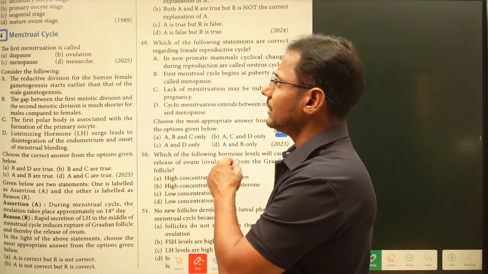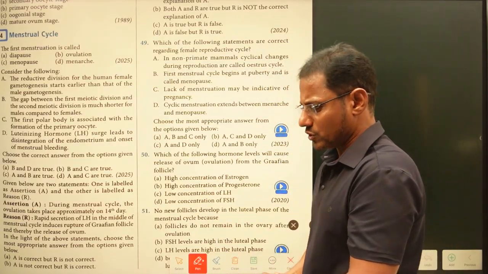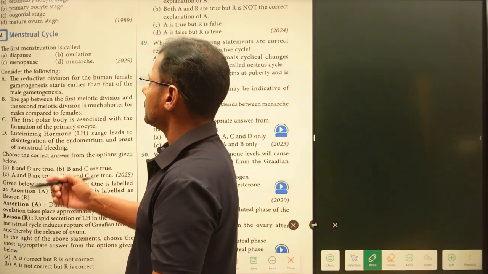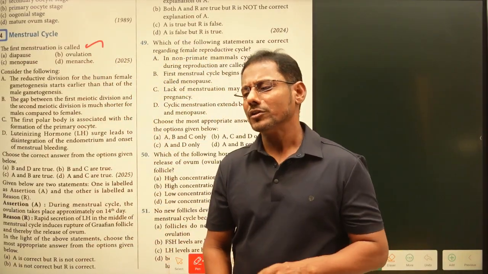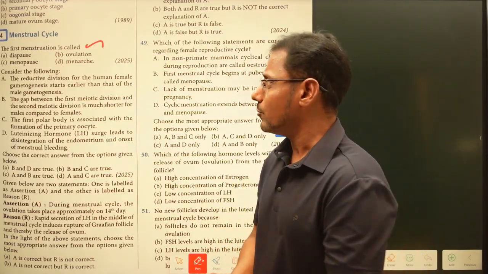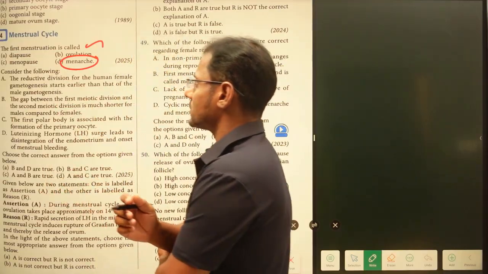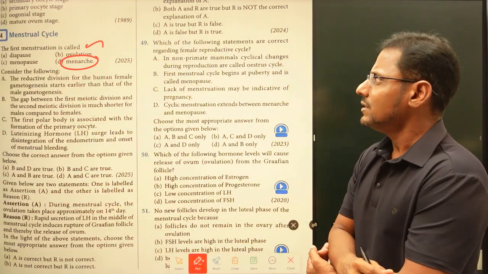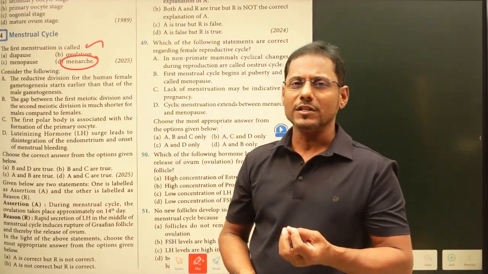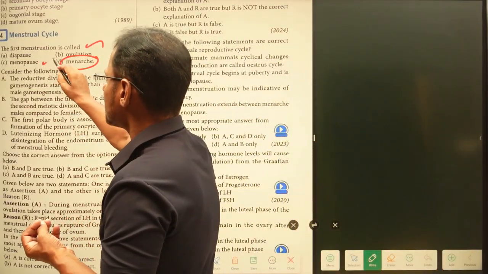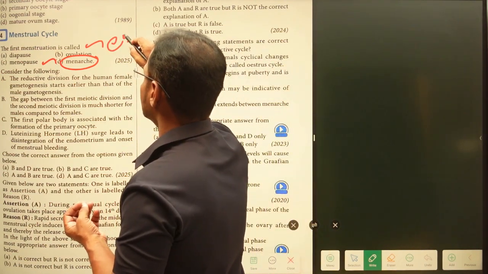Menstrual cycle. Here is the first question. It was asked in the 2025 question paper. So this is a very easy one. The first menstruation is called. This is a direct question, so no need to worry about this one. That is menarche, right? Menarche is the first menstrual cycle, and the permanent ceasing of this menstrual cycle is known as menopause. It happens around the age of 50 years, right?